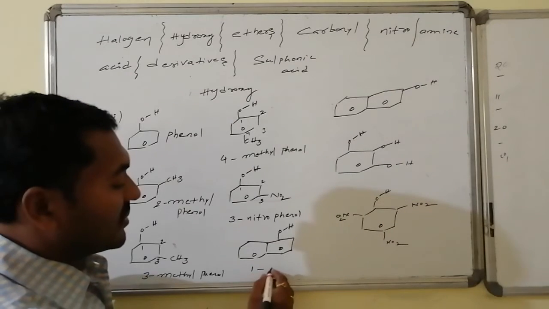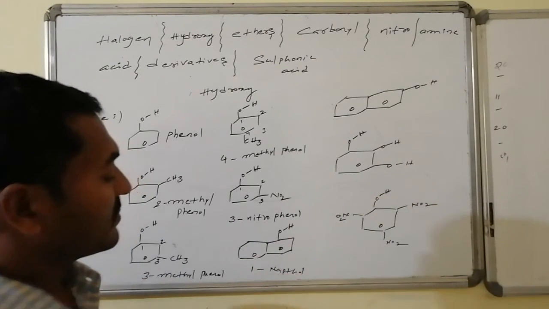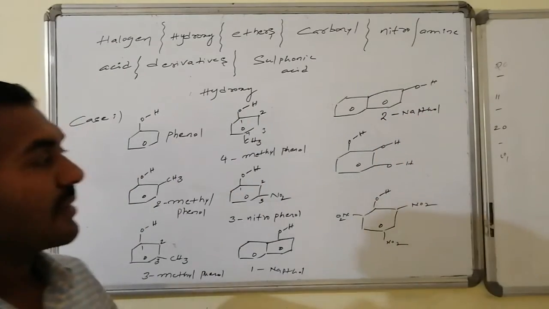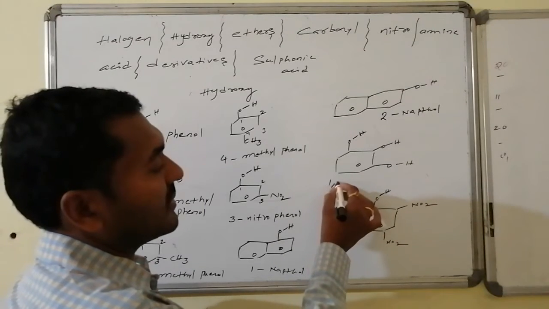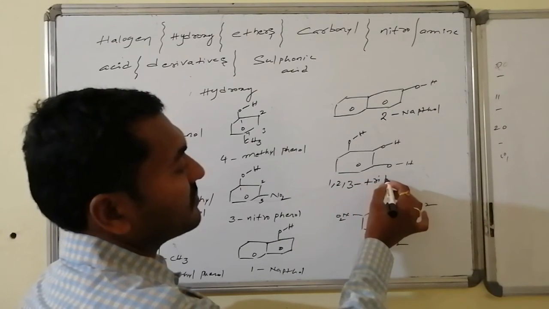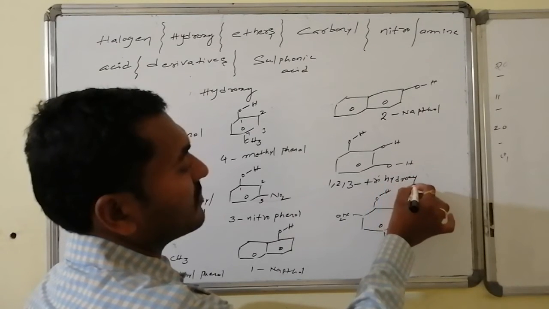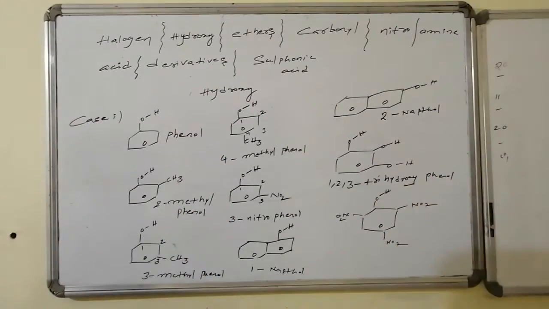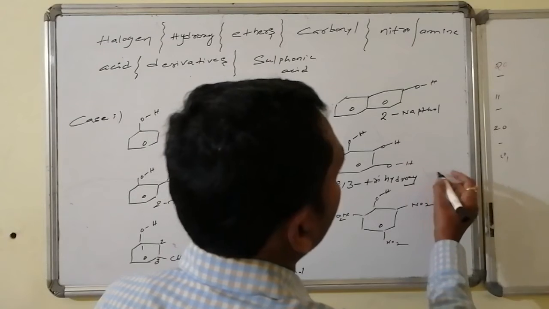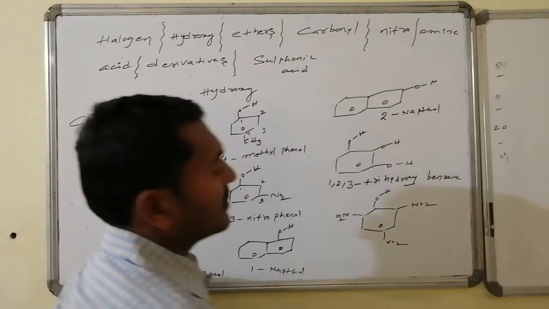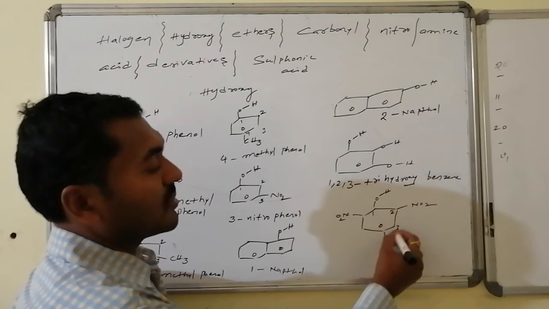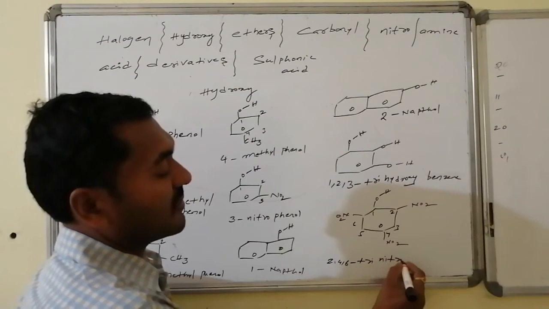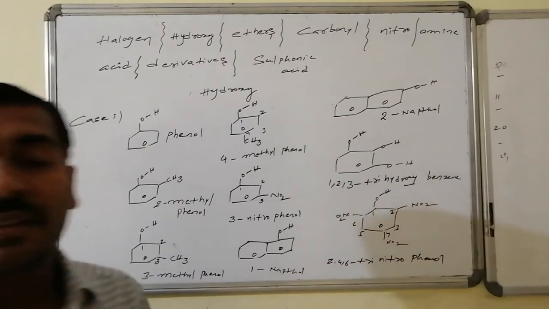And here 1-naphthol, this is 2-naphthol, and here 1, 2, 3 continuously, 1,2,3-trihydroxyphenol, trihydroxybenzene. This is 1, 2, 3, 4, 5 and 6. 2,4,6-trinitrophenol. These are the names of the compounds.